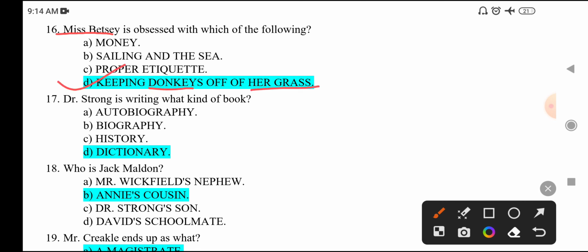Next question is, Dr. Strong is writing what kind of book? So he is writing a dictionary. Next question is, who is Jack Maldon in the novel? Jack Maldon is Annie's cousin.